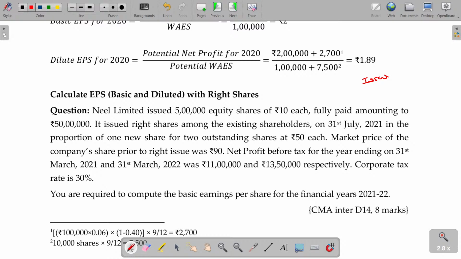Otherwise, you have to reverse. That is called anti-dilution. In case of fresh issue, definitely you will get the cash and you are investing in the business, and for that investment, you are getting the returns. So you no need to worry about that.